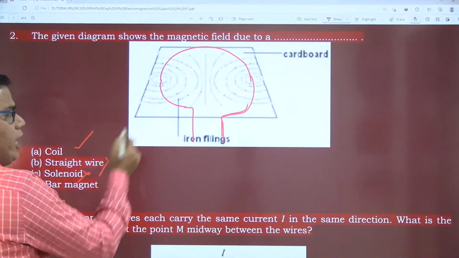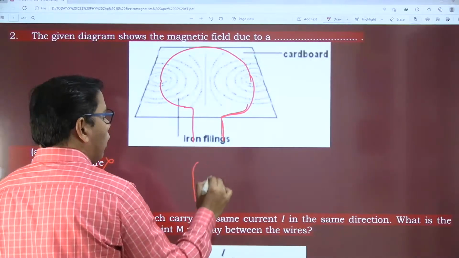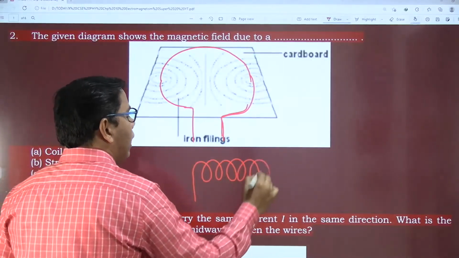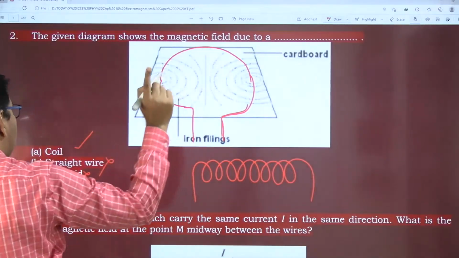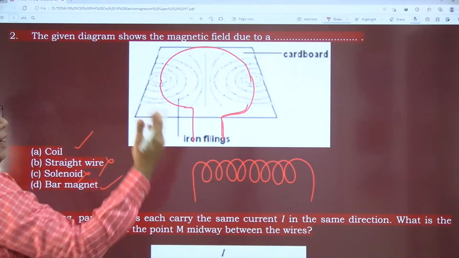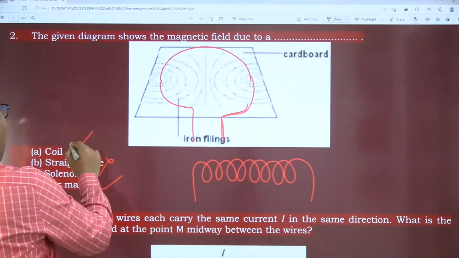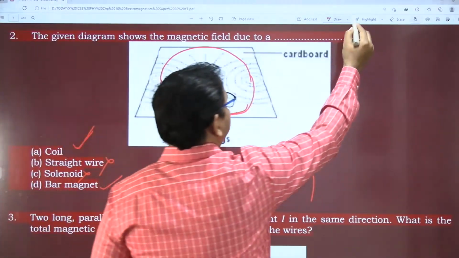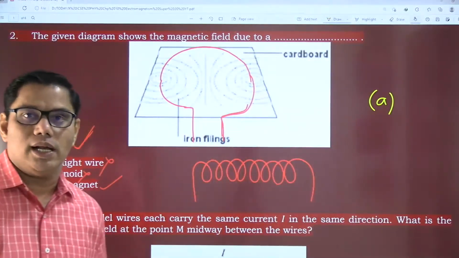What about solenoid? No, solenoid is also not a correct answer, because in a solenoid you have a coil with a number of turns. But here in this diagram we have only one bar magnet. What a joke, it cannot be a bar magnet as well. So my answer or my correct option is option A.